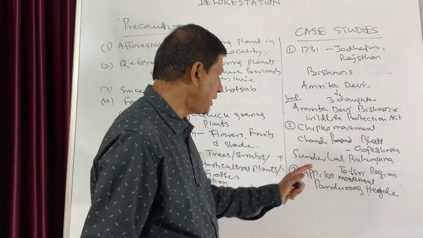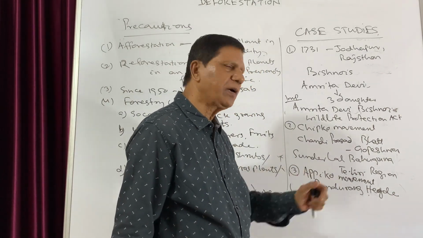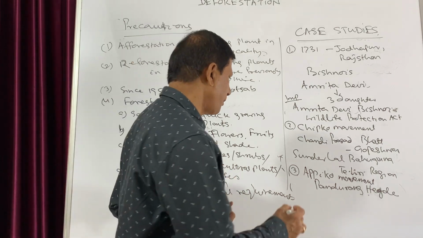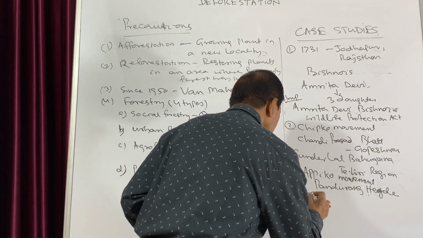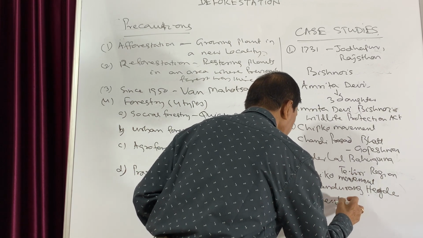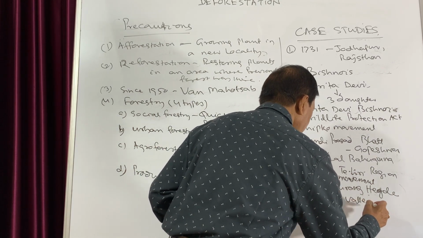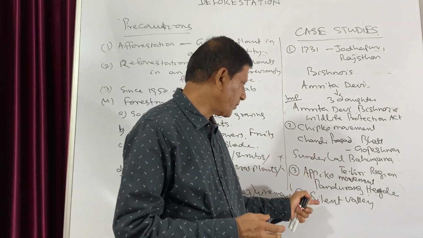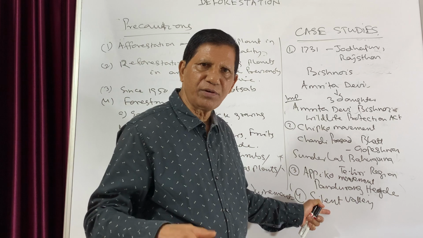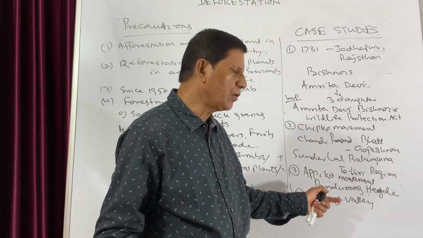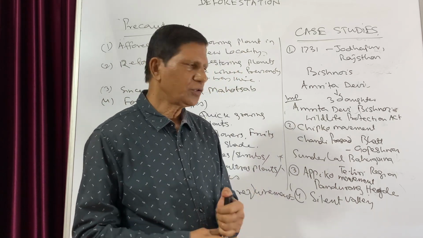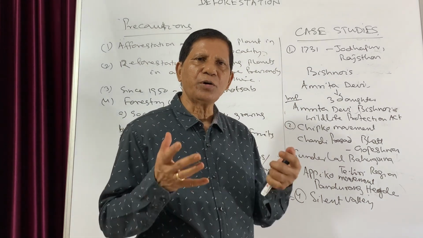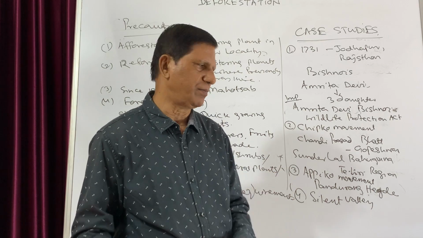With his leadership, the Appiko movement took place in South India. And again in South India, in Kerala, you might have heard the name of Silent Valley. When the government tried to deforest the Silent Valley for some other purposes, the local people objected. So these are the different cases of how the forest or nature can be saved.